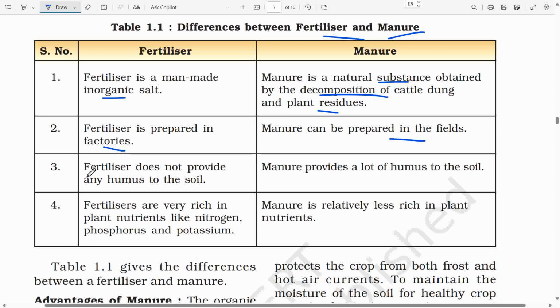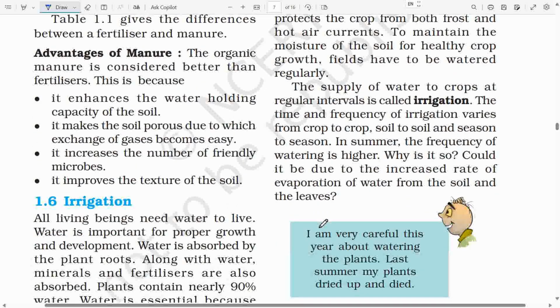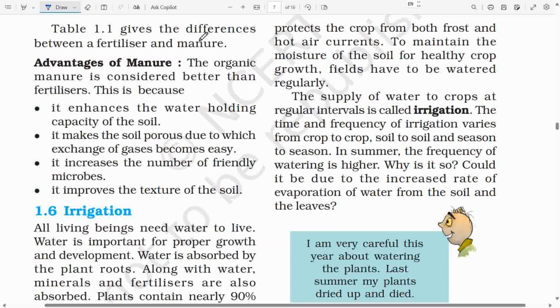Third, fertilizer does not provide any humus to the soil. Manure provides a lot of humus to the soil. Fourth, fertilizers are very rich in plant nutrients like nitrogen, phosphorus and potassium. On the other hand, manure is relatively less rich in plant nutrients. Table 1.1 gives the differences between a fertilizer and manure.